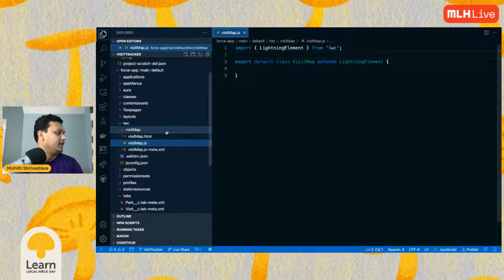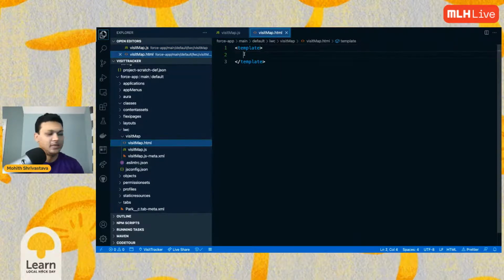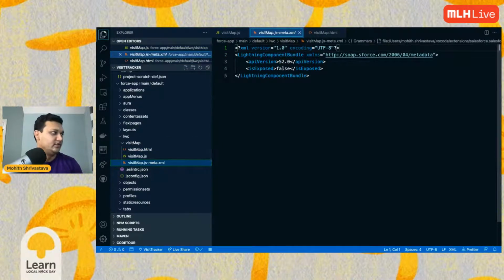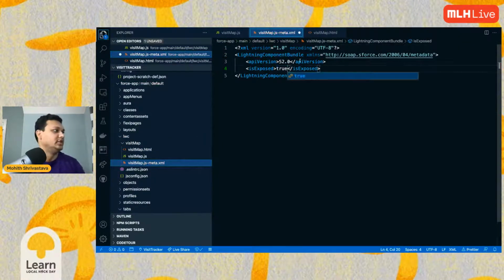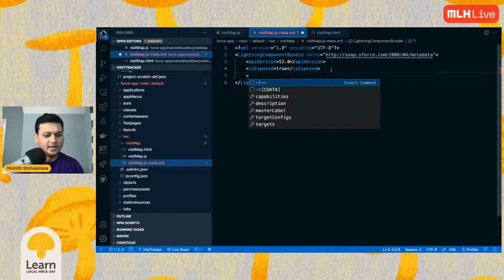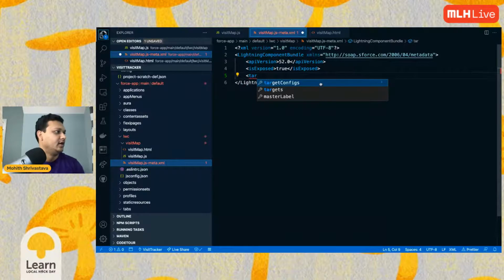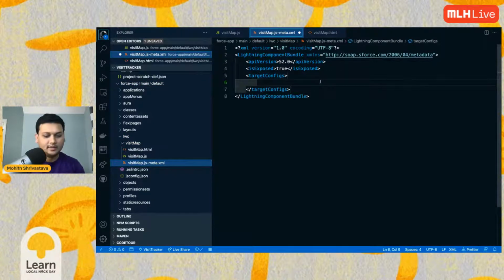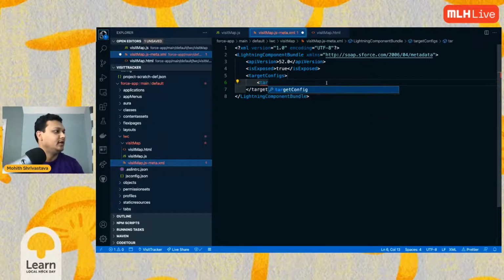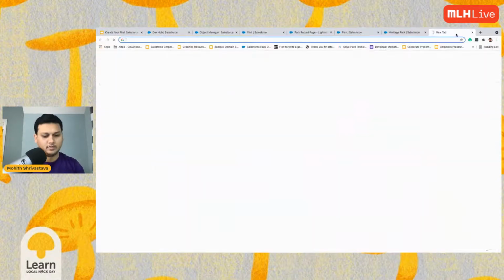Again, the syntax is pretty similar to writing HTML. You'll have an .html file, a JS file, and then a configuration file. Here we want to expose this to a builder. So we'll have to add something called target configs, and then target. So what this does is basically targets, it should say. We can look at the documentation.